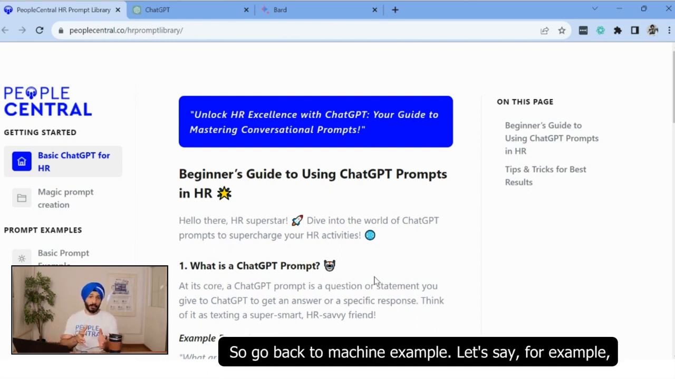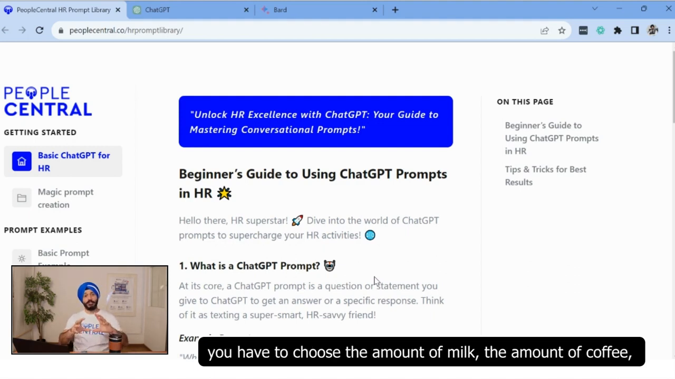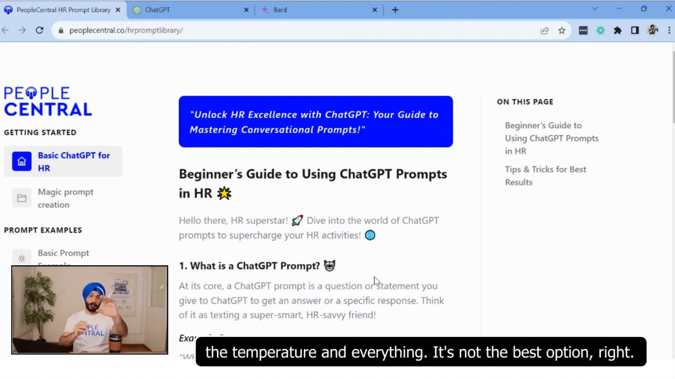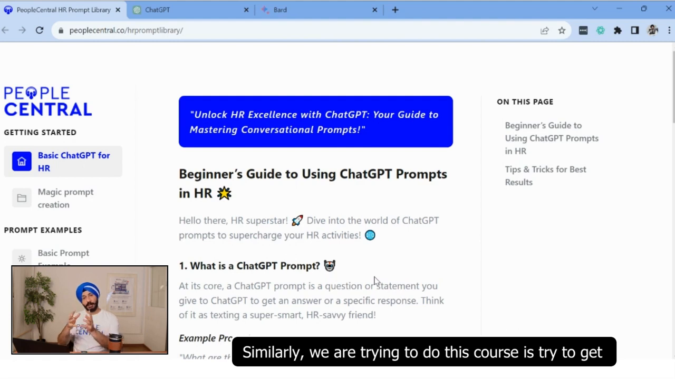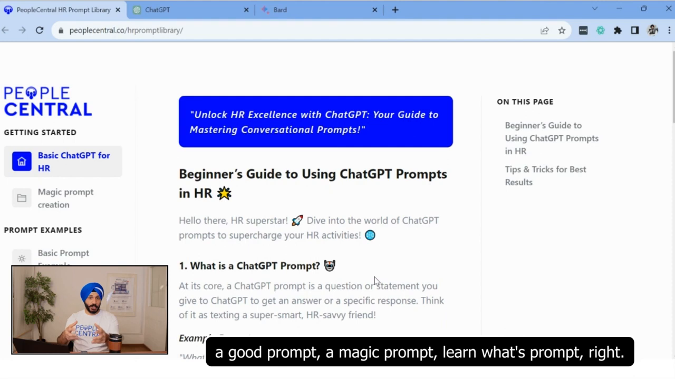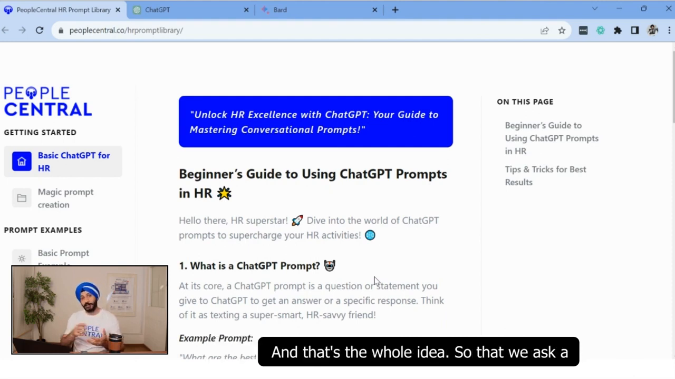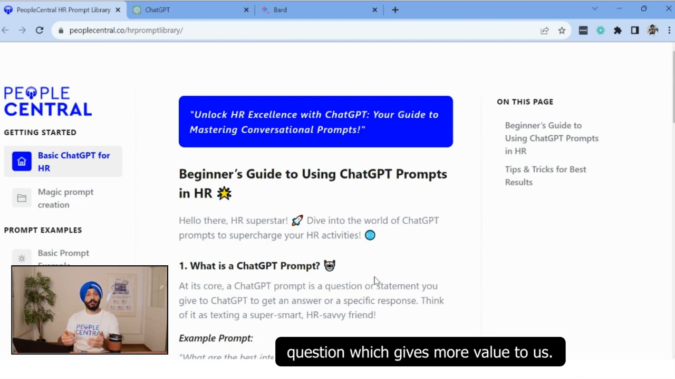So go back to the machine example. Let's say you have to choose the amount of milk, the amount of coffee, the temperature, and everything. It's not the best option, right? The best option is latte, which is pre-configured and gives you the right stuff. Similarly, in this course we are trying to get a good prompt, a magic prompt, to learn what a prompt is. That's the whole idea, so that we ask questions which give more value.